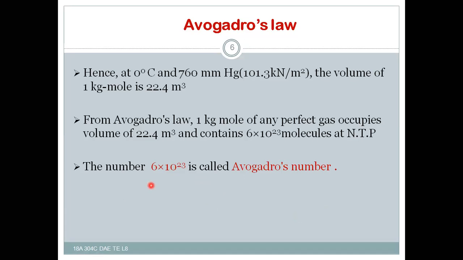From this you can find that 1 kg mole of gas will occupy a space of 22.4 meter cube and contains 6 into 10 to the power of 23 molecules at normal temperature and pressure, and 6 into 10 to the power of 23 is also called Avogadro's number. What does the Avogadro's number mean? It means this many molecules are contained by 1 kg mole of perfect gas, which also occupies 22.4 meter cube of space. Right? This is all about Avogadro's law.